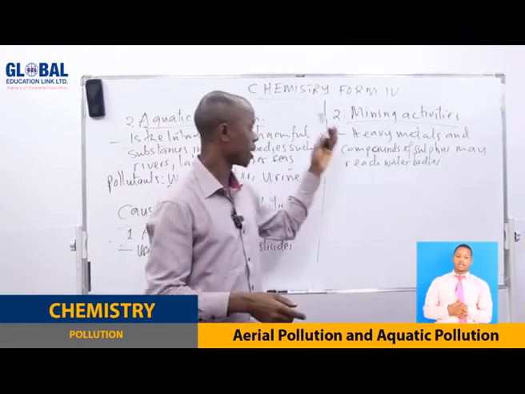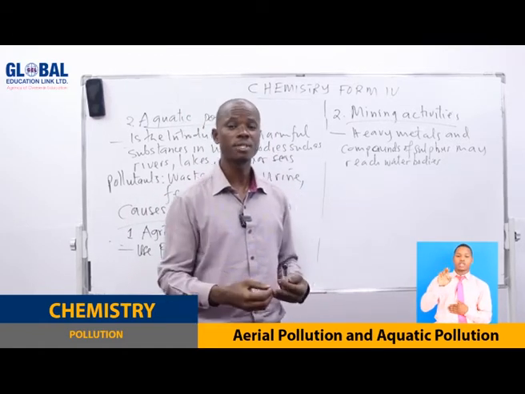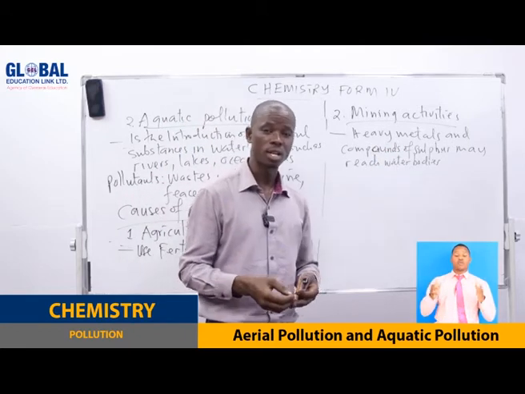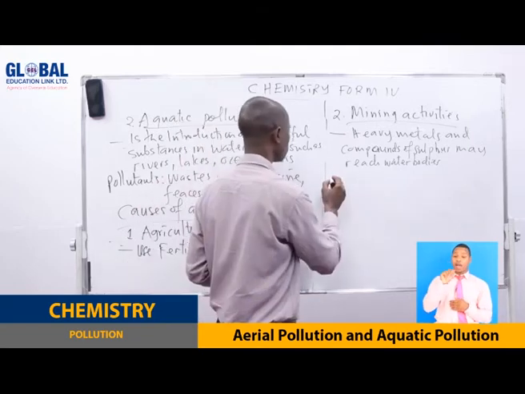Heavy metals like mercury are very dangerous. If they are not controlled, it becomes a very big problem. And when people use water polluted with heavy metals, they are going to get a lot of problems, including cancer. So that is number two.